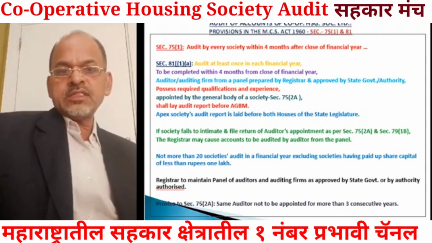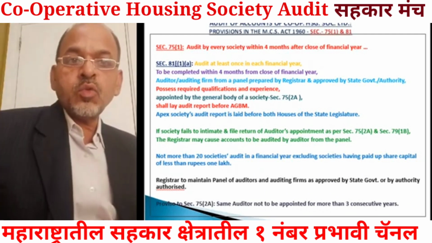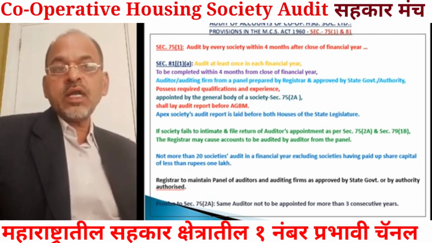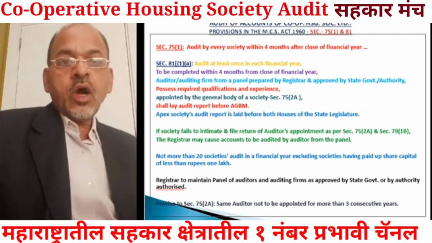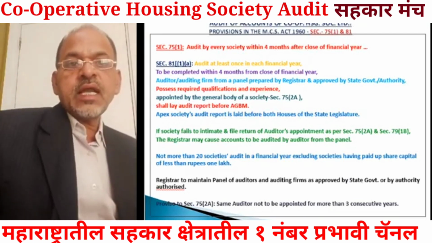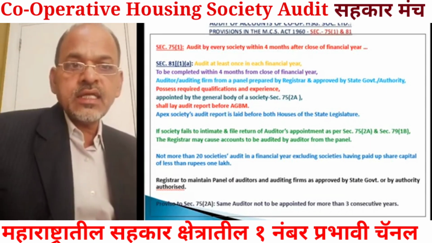First of all, let us see section 81 subsection 1 clause A. What does this section provide? Audit of a cooperative society must be carried out at least once in each financial year.